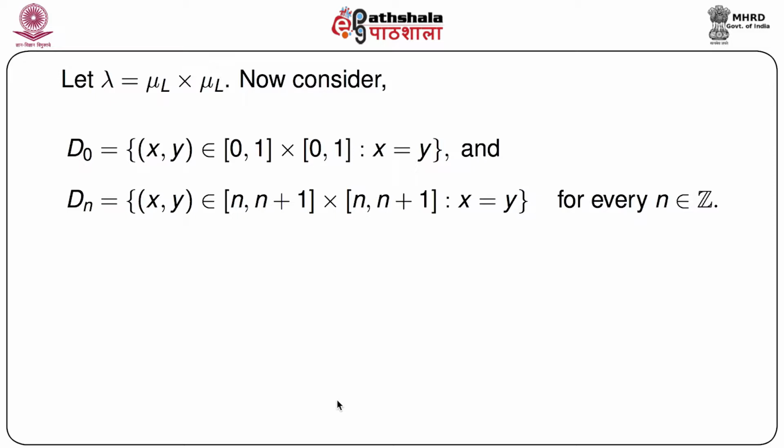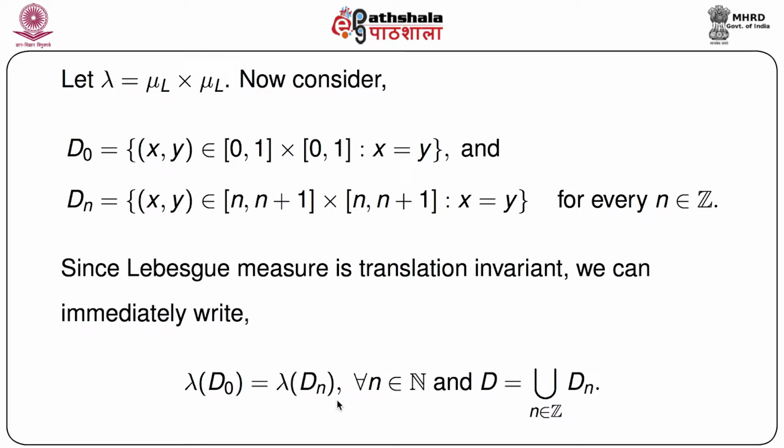0 1 closed cross 0 1 closed interval, such that x equals y, and a sequence of sets. That means for every n belongs to the set of natural numbers, a sequence of sets for every n, such that Dn equals, again, xy belongs to n to n plus 1, closed, cross n to n plus 1, such that x equals y. So these are the 2 things we have defined. One is a sequence of sets, another is one set.